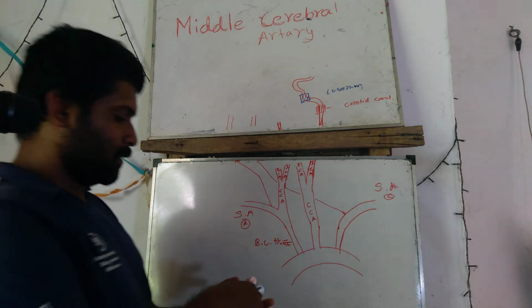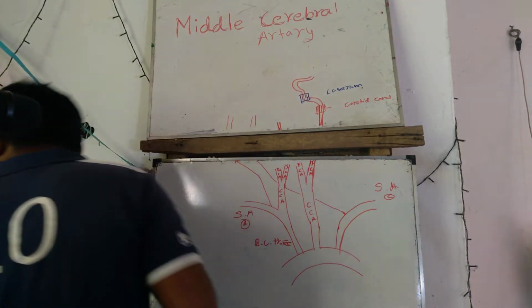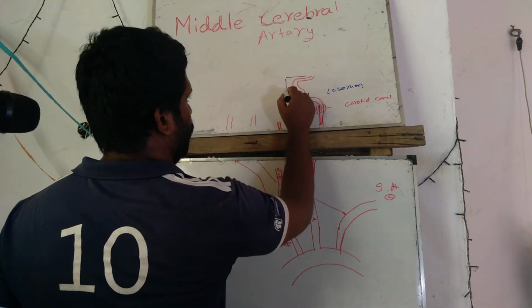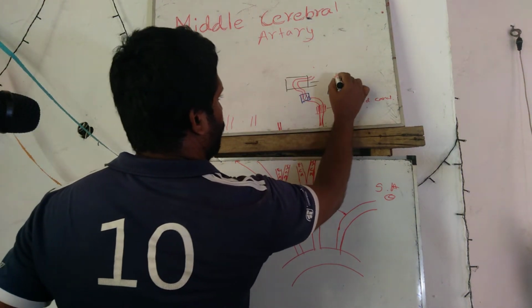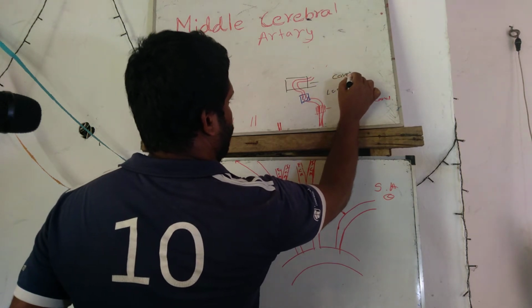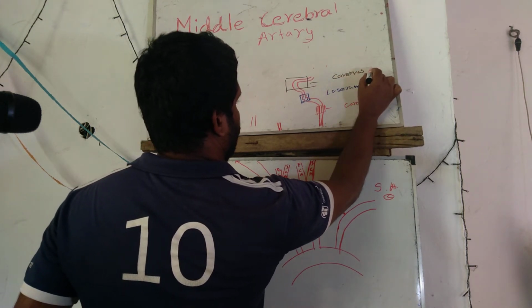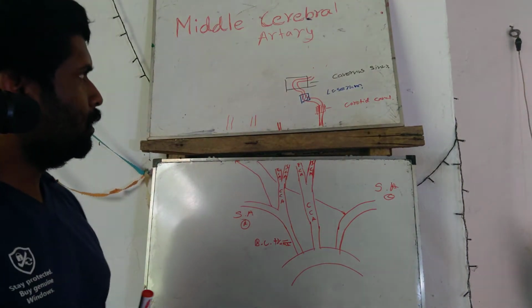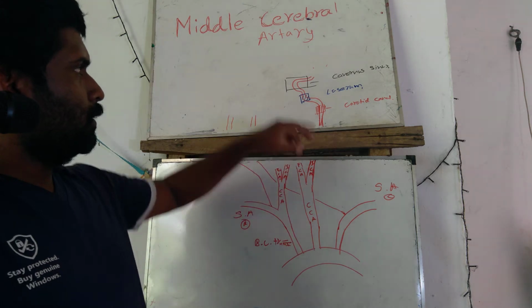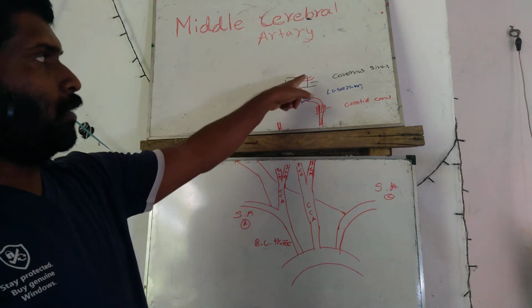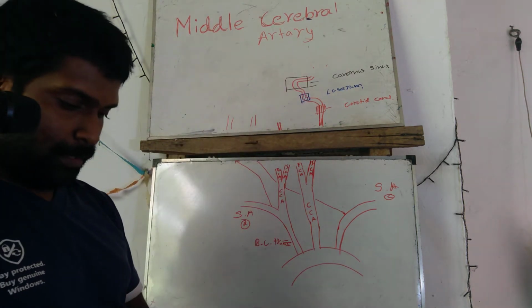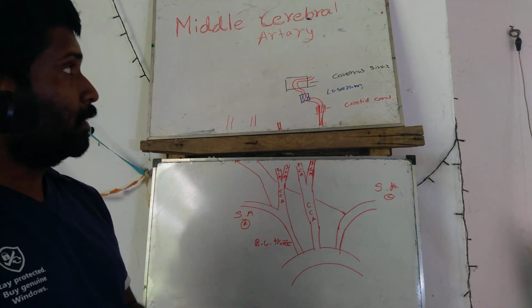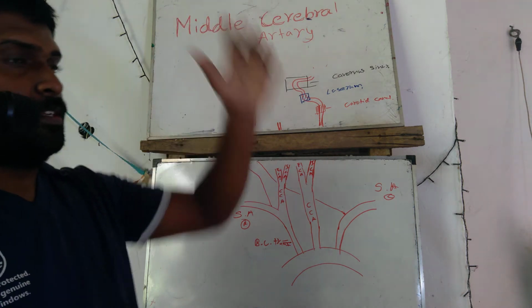Then it goes upward and gives the major arterial supply, the middle cerebral artery and the anterior cerebral artery.